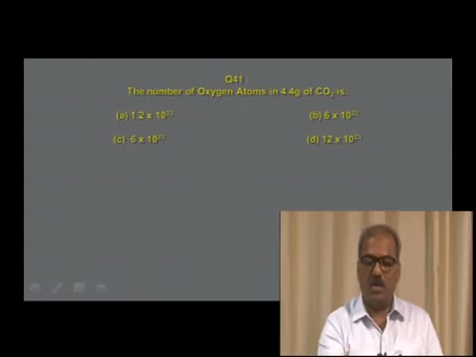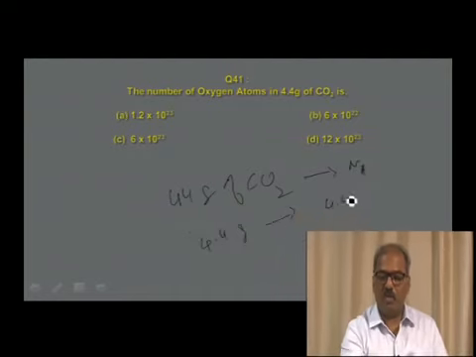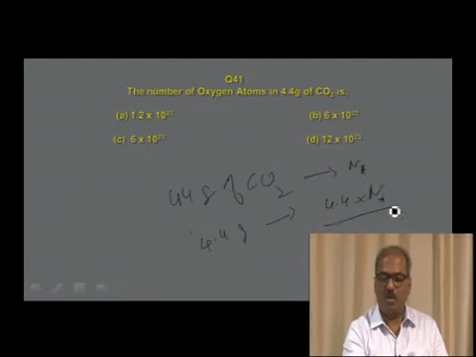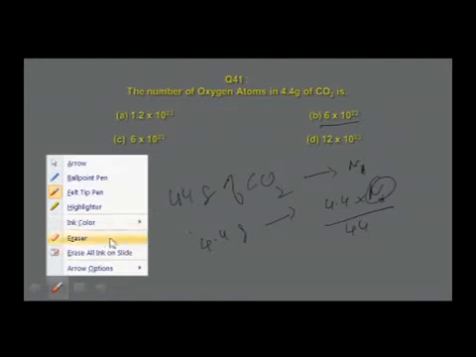Therefore, we understand 44 grams of carbon dioxide contains Na. Therefore, 4.4 grams of carbon dioxide contains how many? 4.4 into Avogadro number divided by 44. What is this Avogadro number? That is 6.022 into 10 power 23. Substitute and simplify, you get this number as 0.1. 4.4 by 44 is 0.1. 0.1 into 6.022 into 10 power 23, and simplify, you get this answer somewhere around 6 into 10 power 22.